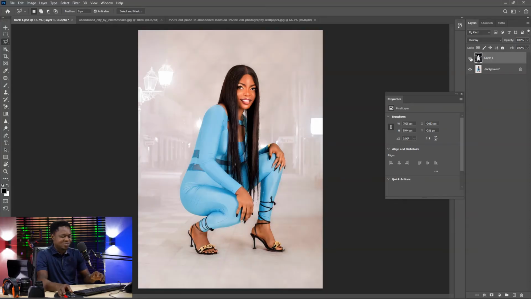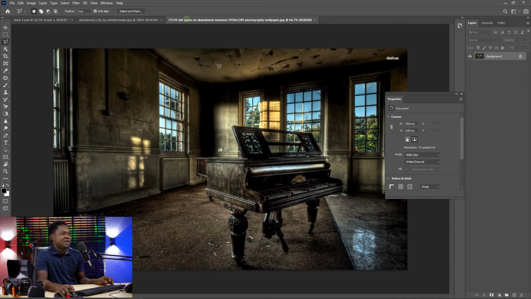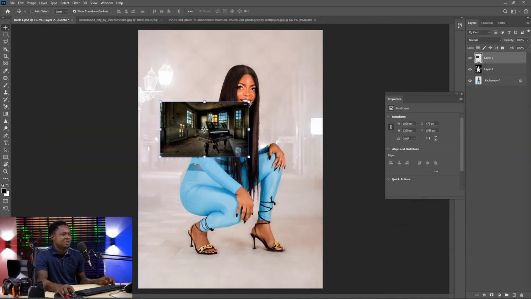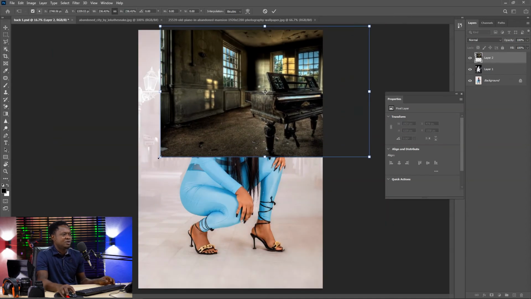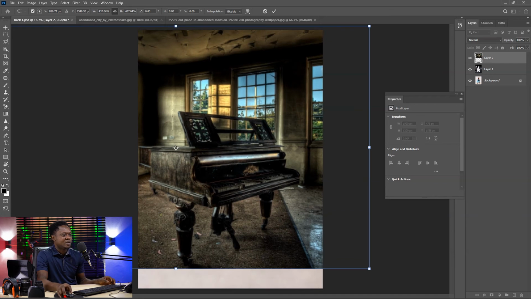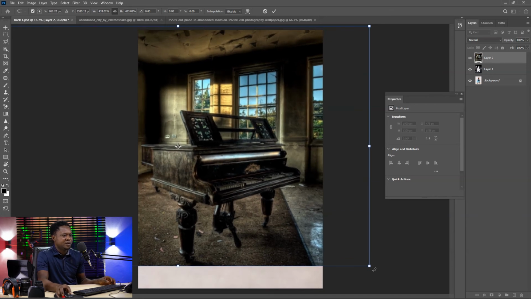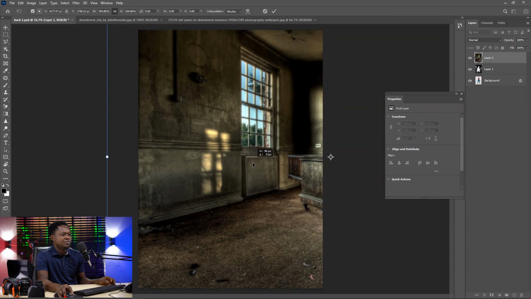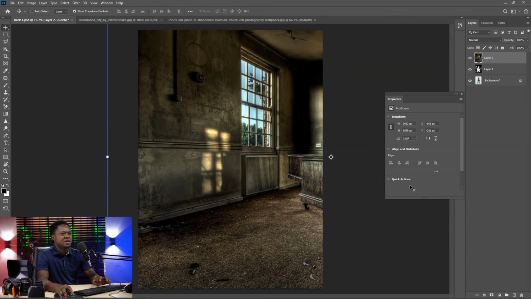So there are some little things you can tweak for your client and they will be amazed at what you did. So let's see the other background and see how it's going to look also. Then we have to pick this background. We use our move tool to pick the background and drop it on the image. Spread it all the way up, then all the way down. Then reposition to suit the position and hit OK.